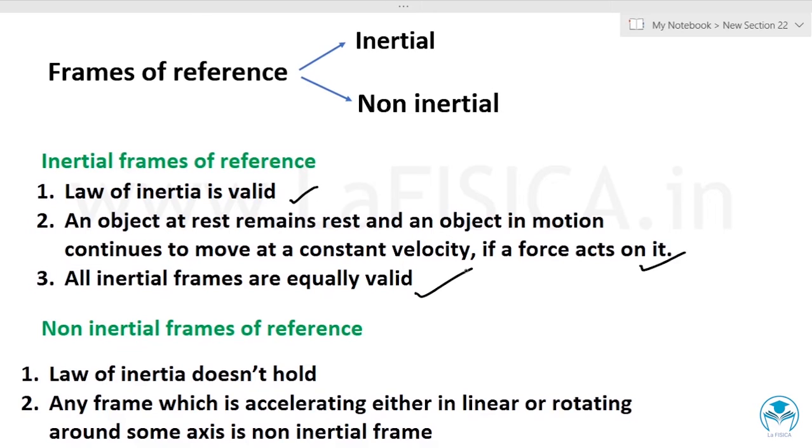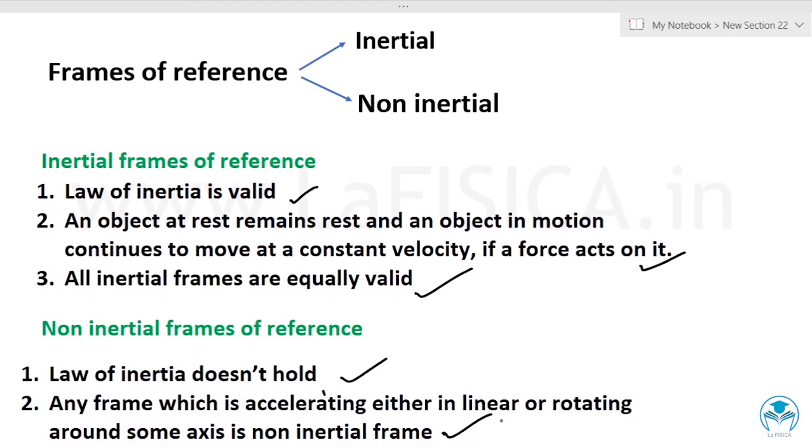Now look at the second kind, the non-inertial frames of reference, where the law of inertia doesn't hold. Also, any frame which is accelerating, either linearly or rotating around some axis, is a non-inertial frame.